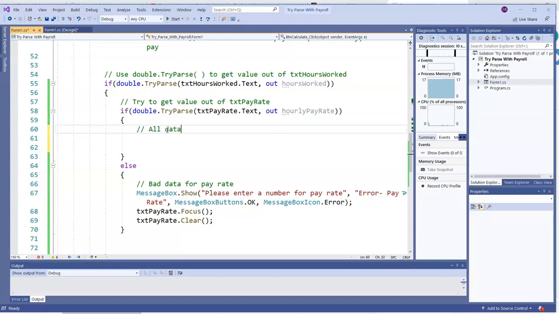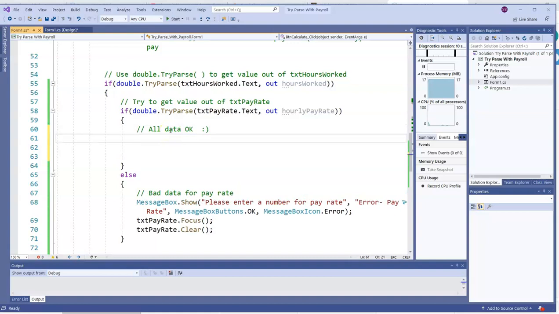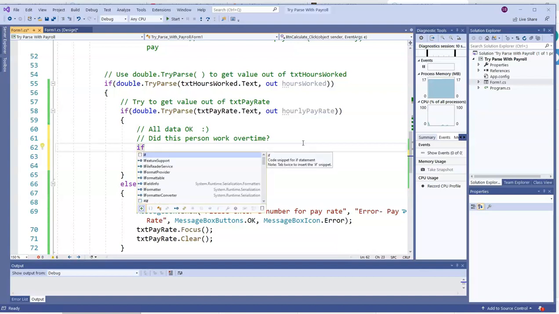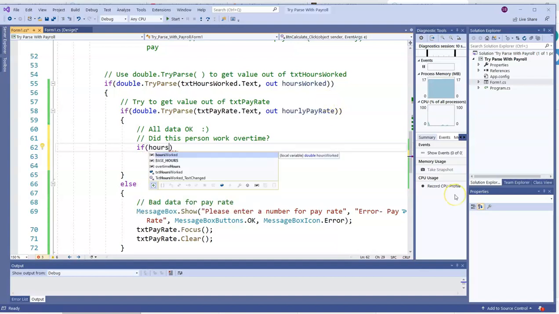Well, the only way we got in this far here is if all the data are okay. So it made it through the first double.TryParse. That was true. It made it here. It's true. So now we are safe to do some math. Did this person work overtime? Well, if they worked over 40 hours, they did, but we're calling that base hours.